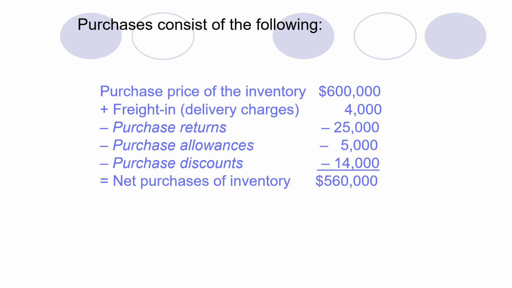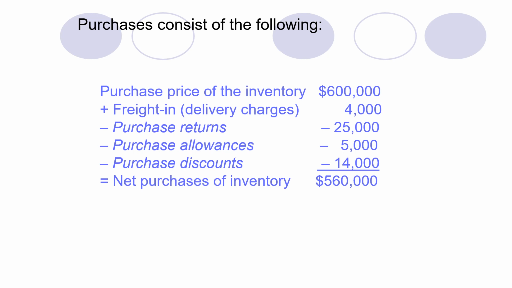So in that case they have given you discounts, so all these items have to be deducted. Only the freight charges have to be added into your purchase price of the inventory. In this case, if we look into this, they have added freight charges of 4,000. After that they have deducted 25,000, 5,000 and 14,000. All of them are deducted.